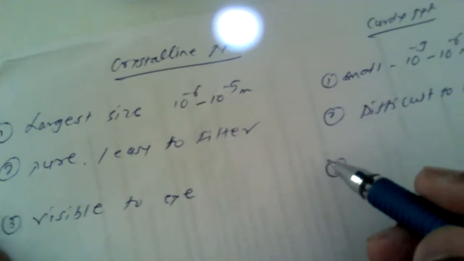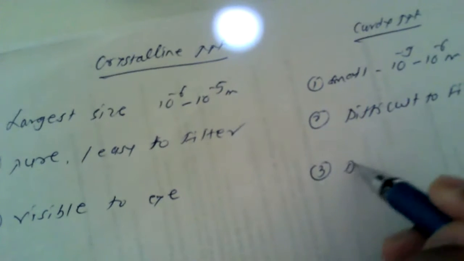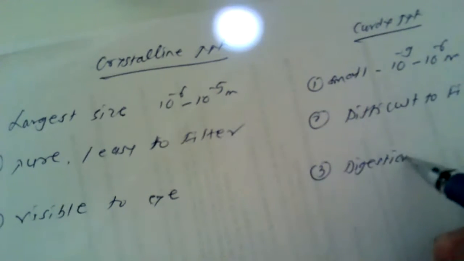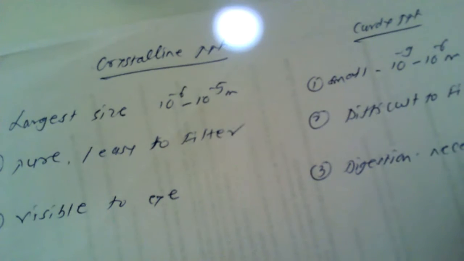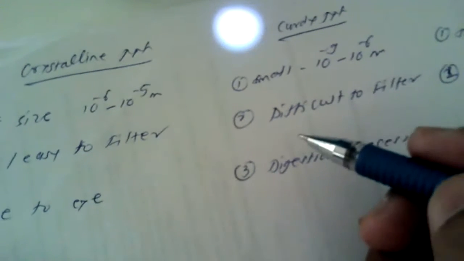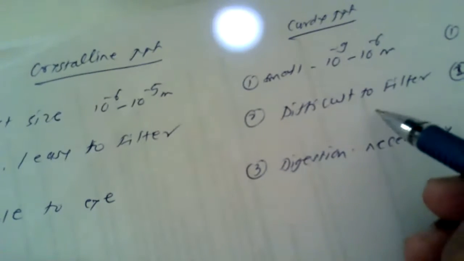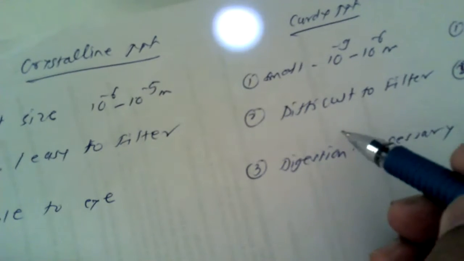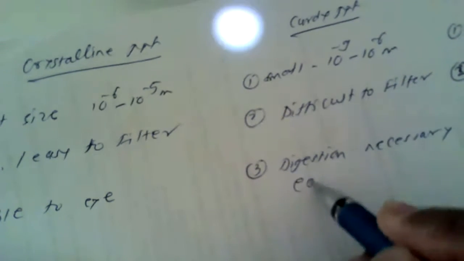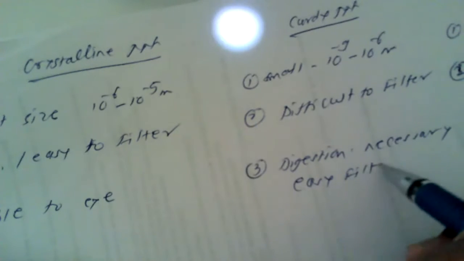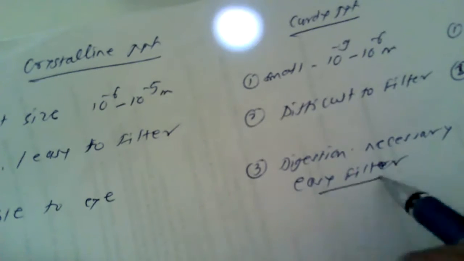Third point: digestion is a must, or digestion is necessary, for all curdy precipitates. After digestion, the curdy precipitate forms flocs which are very easy to filter, and this point should be remembered.